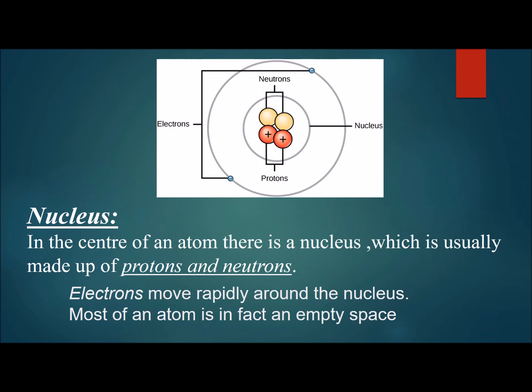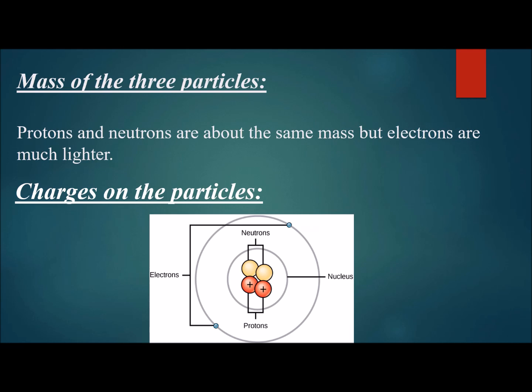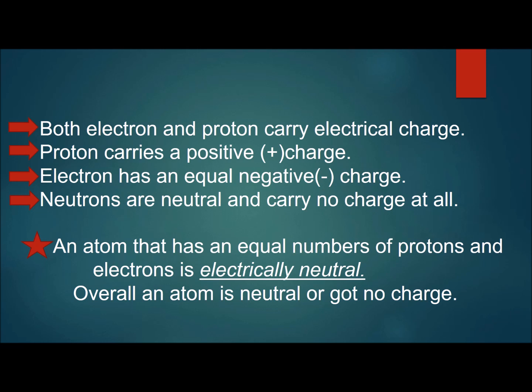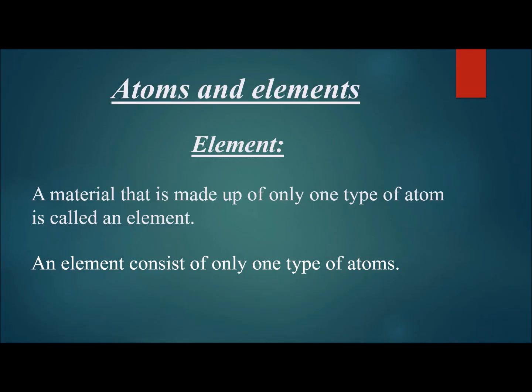So what is the nucleus? In the center of an atom there is a nucleus which is usually made up of protons and neutrons. Electrons move rapidly around the nucleus, and most of an atom is in fact empty space. There is a negative charge revolving outside the nucleus, and a positive charge inside it. So these positive and negative charges cancel each other out. Basically, an atom overall is a neutral particle, which has an equal number of protons and electrons.